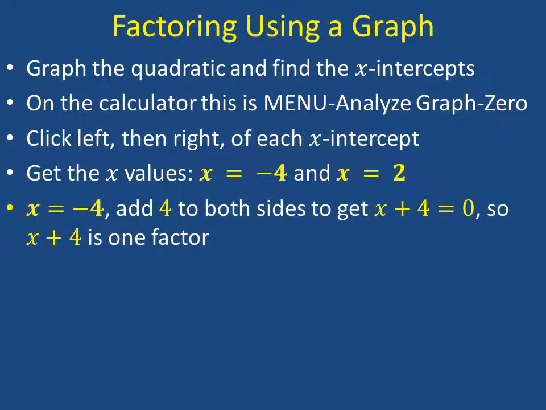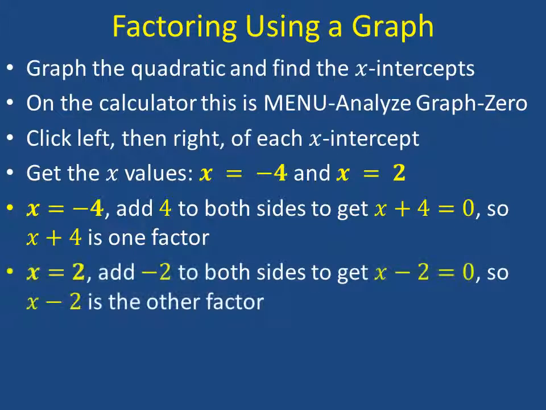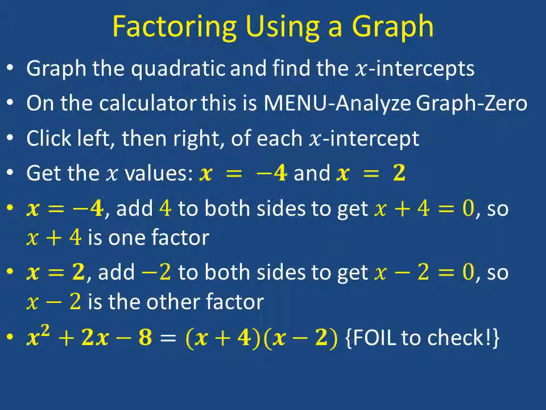Once you have those numbers, we know that x equals negative 4 is true when y equals 0, so we can add 4 to both sides and get x plus 4 equals 0. So since that's equal to 0, we know that that's going to be one of the factors. Doing the same thing for x equals 2 gives us x minus 2 as the other factor. So we know now that the quadratic that we graphed, x squared plus 2x minus 8, is equal to those two factors multiplied together. And if you want to check it, you can go ahead and FOIL it out.